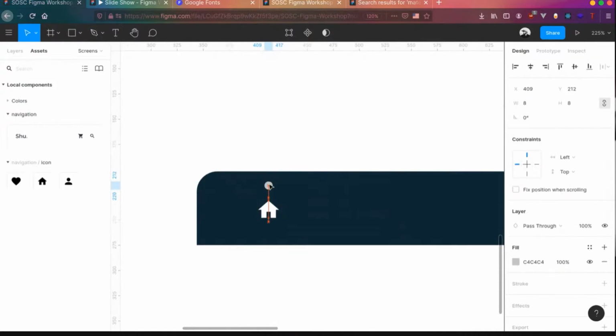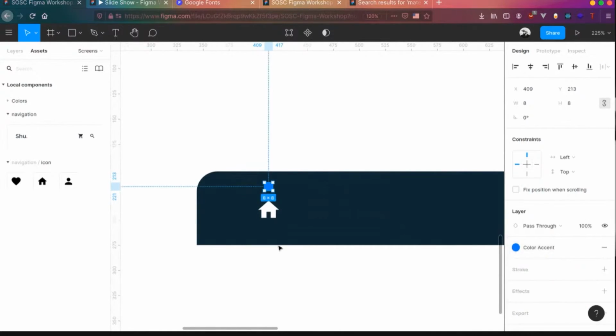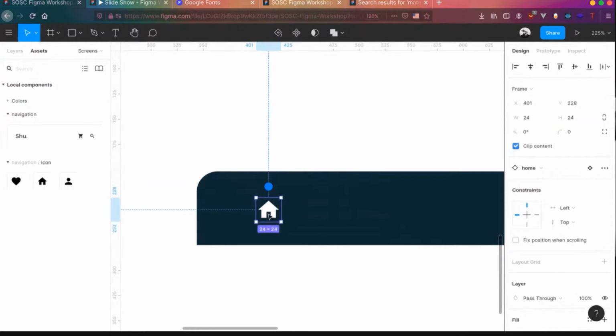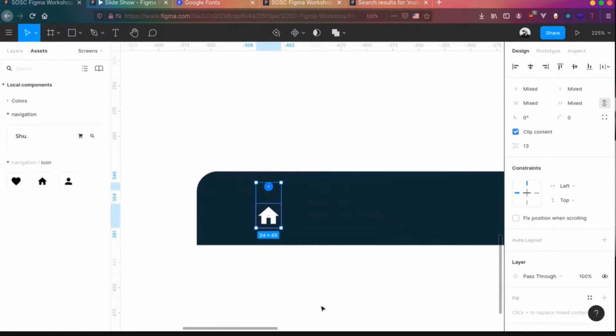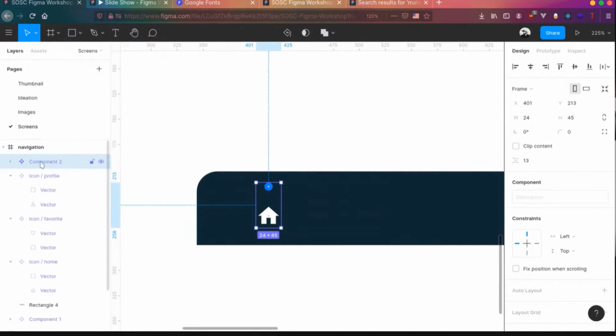It's like how Instagram does. We'll change the color to blue. Cool. Now what we'll do is group them together and create this as a component. We can create component, and we can say this is the navigation icon slash active. This is the navigation active icon.